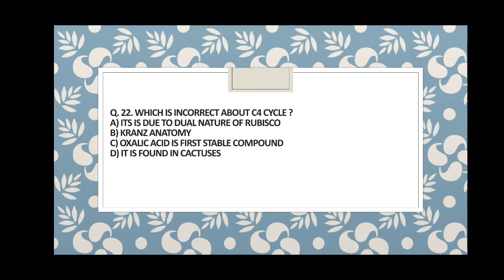Question number 22 is, which is correct about the C4 cycle? It is due to the dual nature of Rubisco protein.